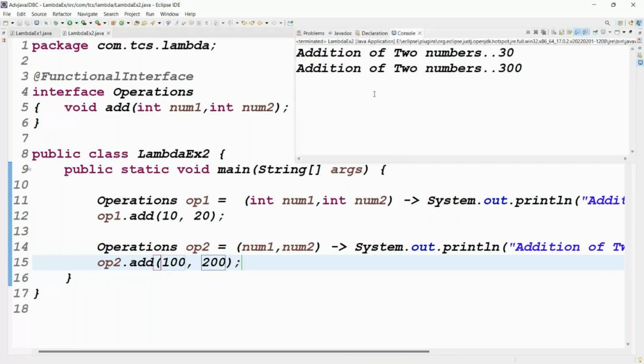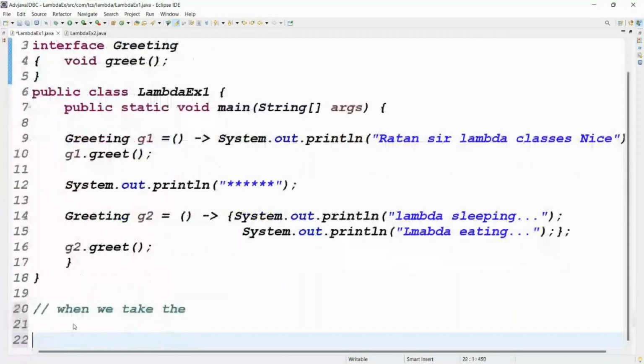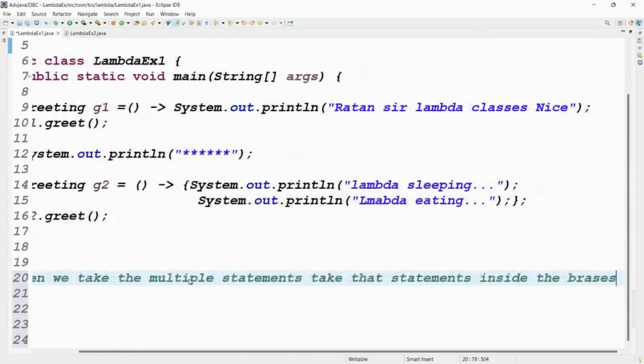How many examples did you understand? Total two examples. What was the first example you understood? When you take the lambda with multiple statements, take those statements inside the braces, curly braces.